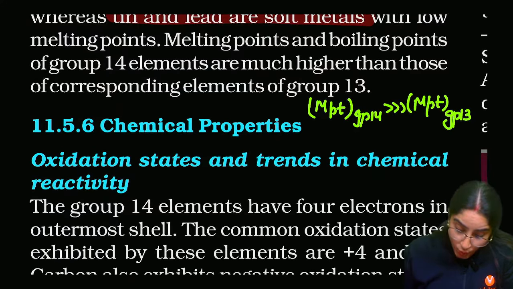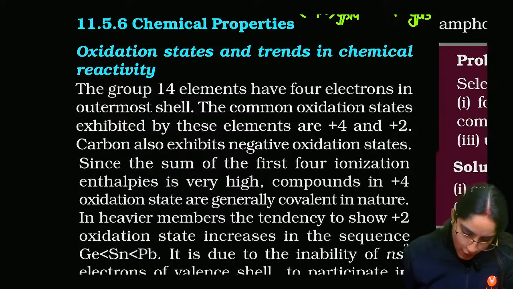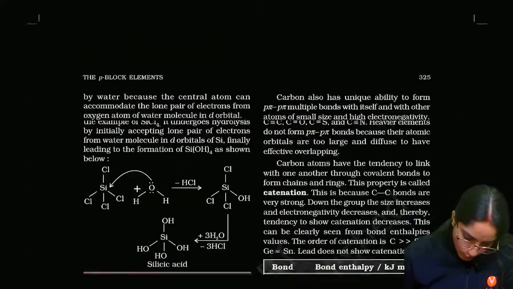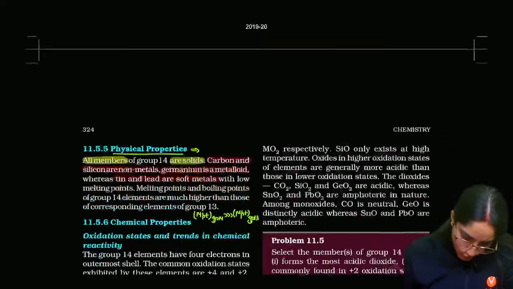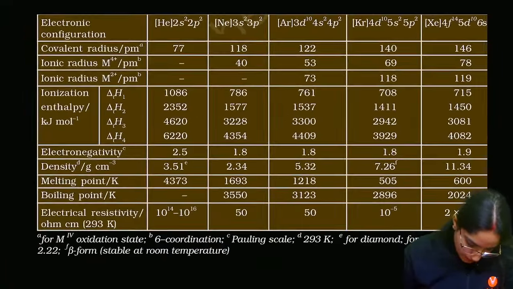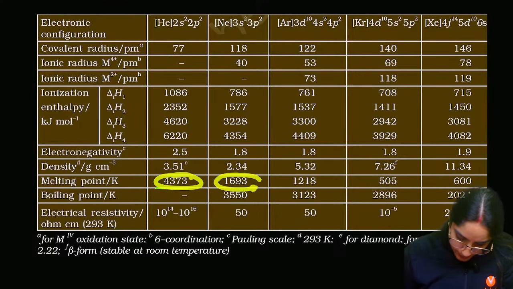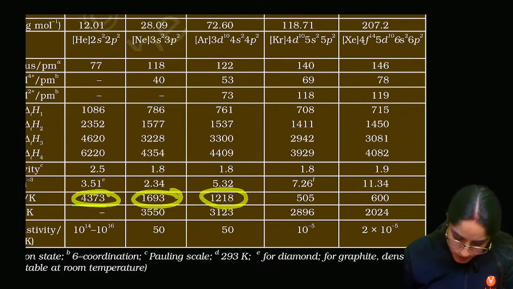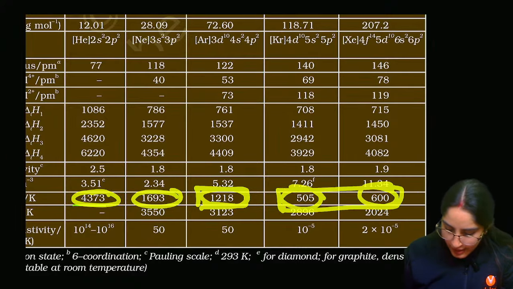If you see the melting point over here, it is higher, in the range of 1200, but suddenly lead and tin are really less.